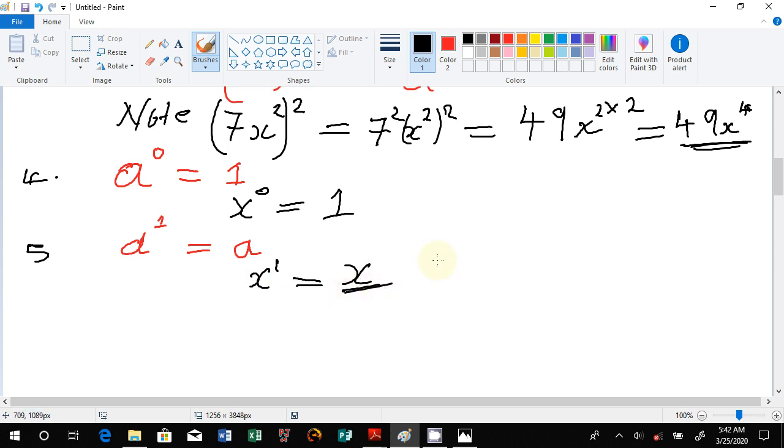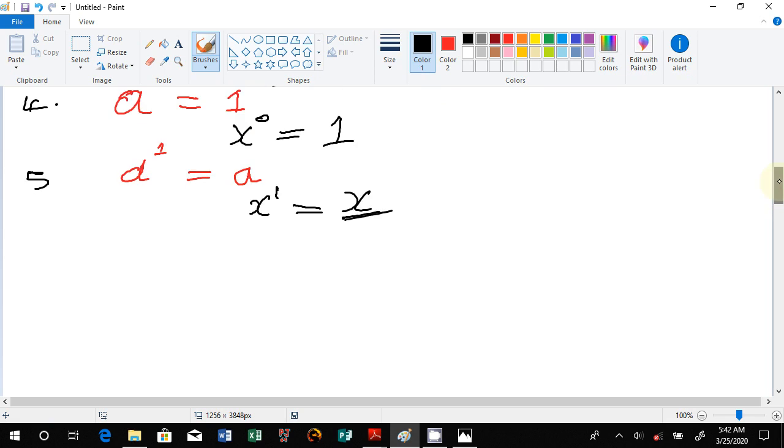And naturally, numbers the way they exist, they are to the power 1, only that we don't write the power 1. Just like we have a 1 in front of every variable which is just silent, we don't really just write like 1x to the power 1 again, no. So certain things are invisible, but if we were given a situation where x was raised to the power 1, then we evaluate it like that.